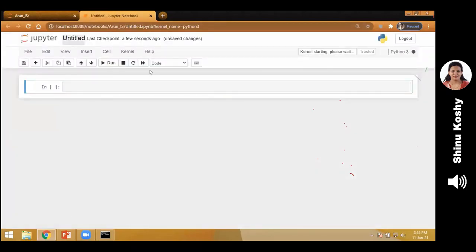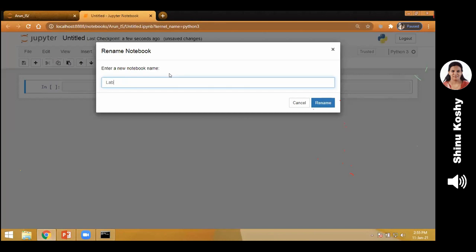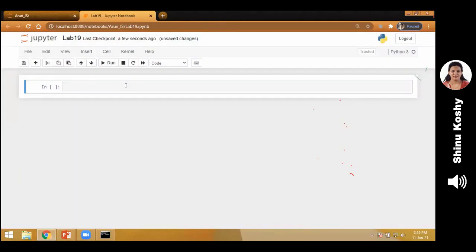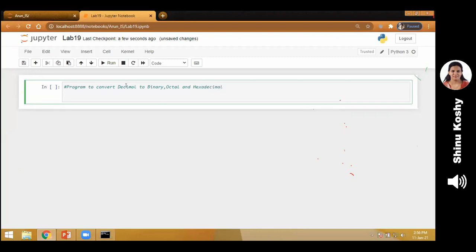So in the first cell, we rename it. This is lab cycle 19. Write a comment. It is preferable that you write a comment for every program that you do, because later when you look at it, you would have forgotten what this program is for. So now when you're doing it, you remember. But after say a month, you want to revise it and study it for your exam, that time you get a doubt like, what is this function for? That is why it is recommended that all of you should write the comment for every program.